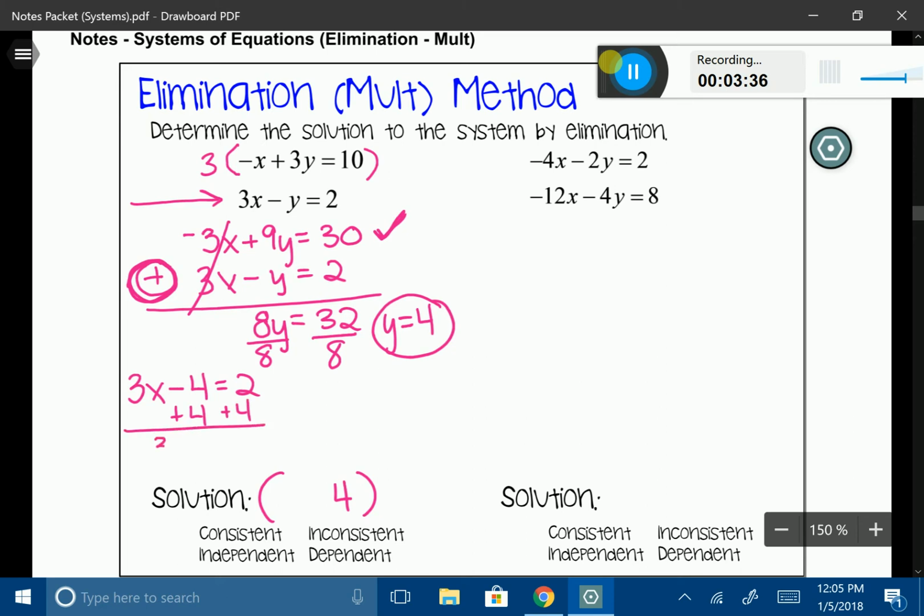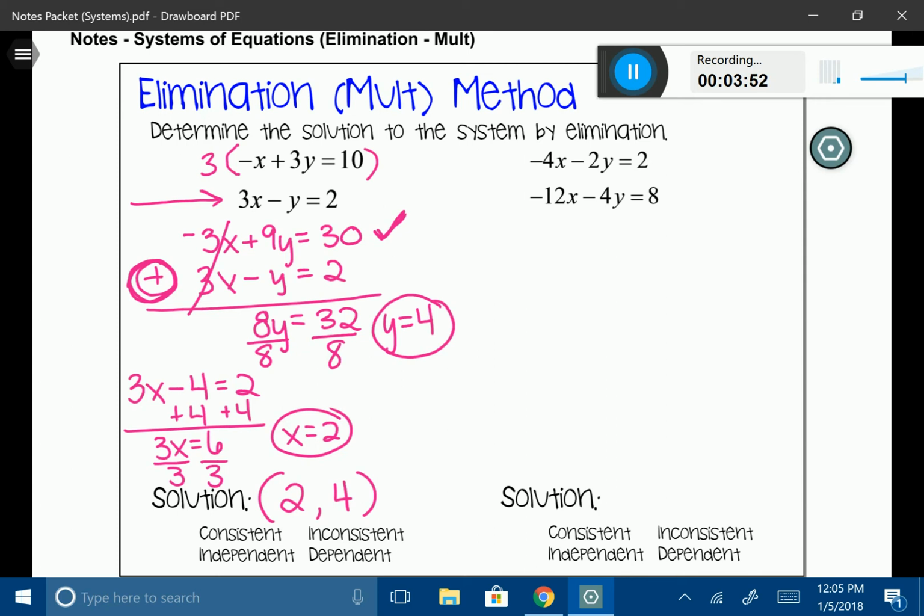So I'm left with 3x is equal to 6, and I'm just going to quickly divide that by 3, and then my x will be 2. All right, so the solution to my system here is going to be the coordinate (2, 4). What that tells us is that there is one solution to the system, meaning there is one intersection point between the two linear equations, which would give me a consistent system. And since there's only one solution and not many solutions, it's also going to be an independent system.